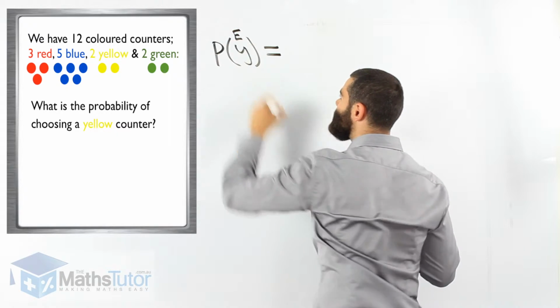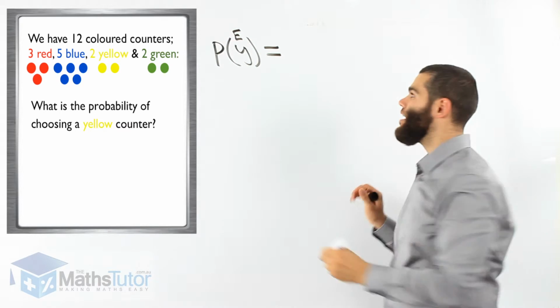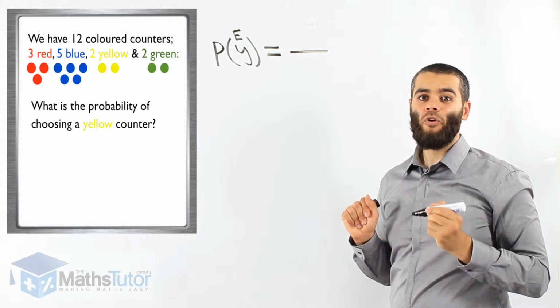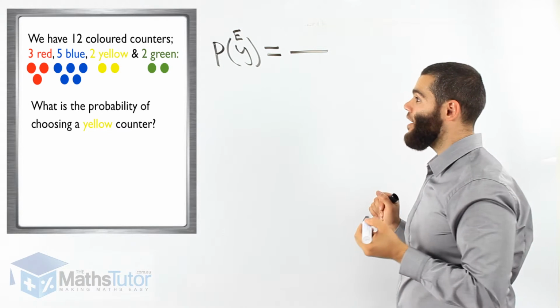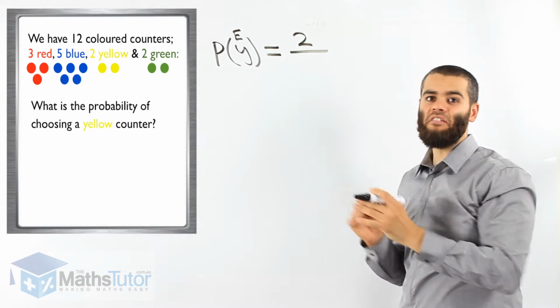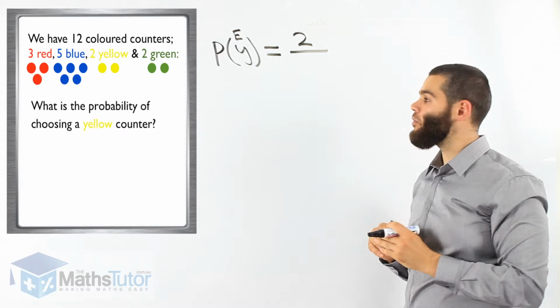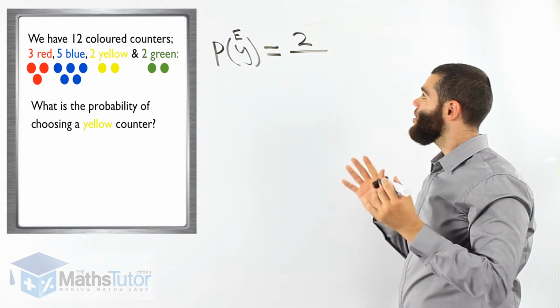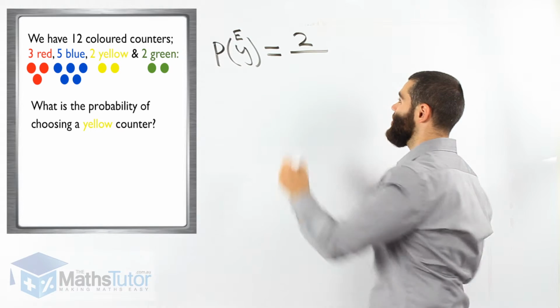That is our event. How many yellows are there? The number of the outcomes. We are asking for a yellow outcome. So how many yellows are there? There are 2 in the whole sample space, in the total counters that we have. And basically the total counters that we have is 12.